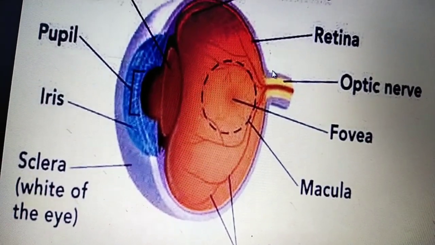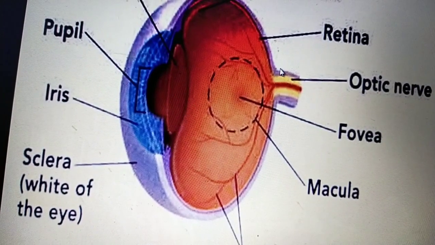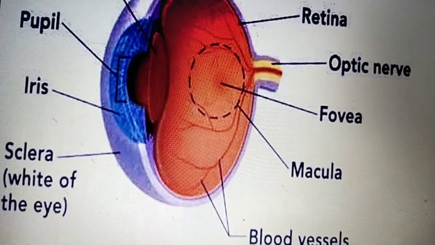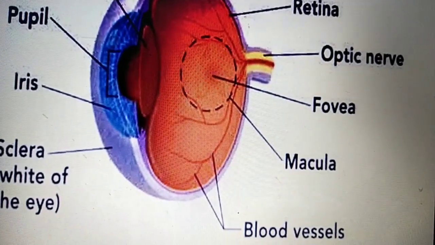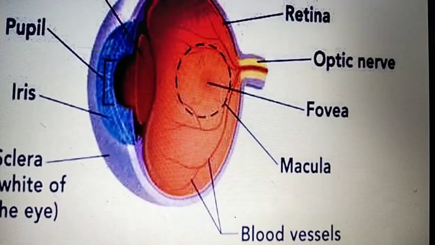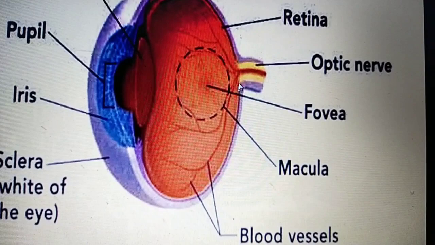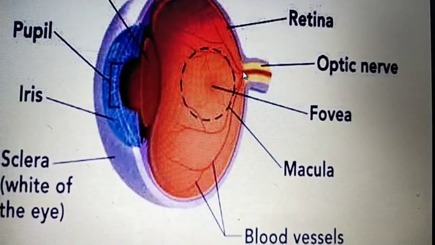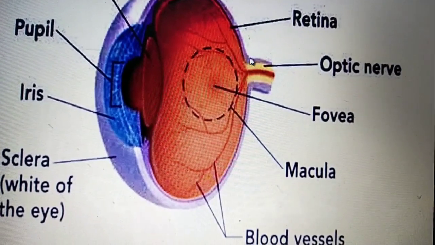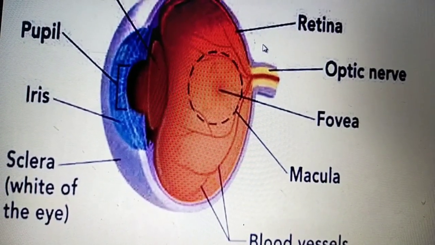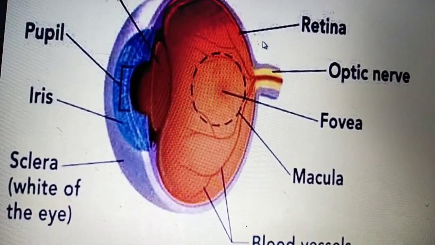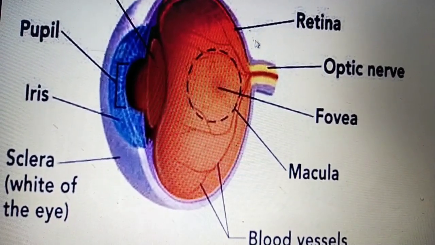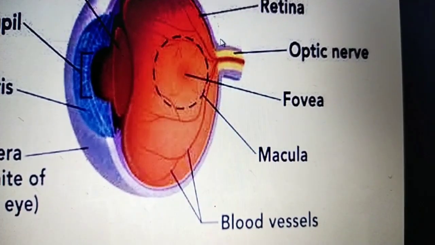This is the area in the retina where the retinal ganglion cells exit the eye to form the optic nerve. Then we can go for the fovea.